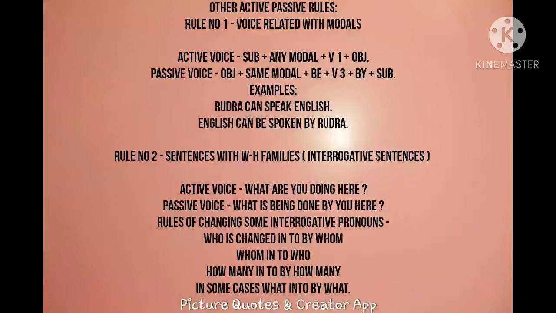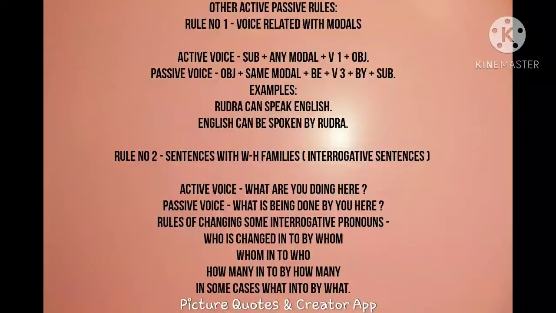Now let's see the other active passive voice rules. Rule number 1, voice related with the modals. So when we use modal verbs, how does it change? Look at the active voice: subject plus any modal auxiliaries like will, would, shall, should, may, might, can, could, such any modal auxiliary plus V1 plus object. This is the active form. When you change it into passive, object plus same modal plus be plus V3 form of the verb plus by plus subject.